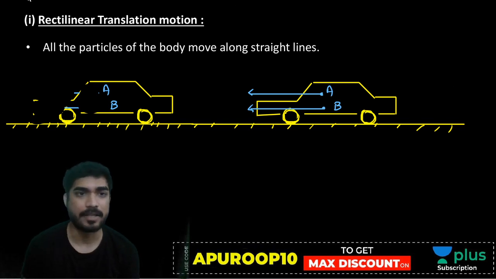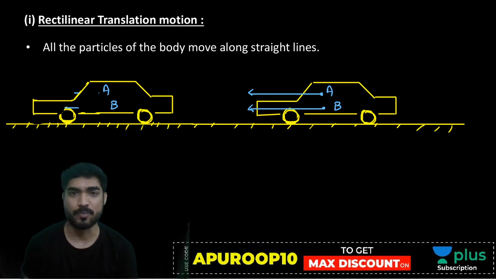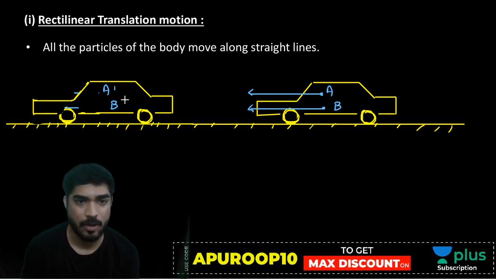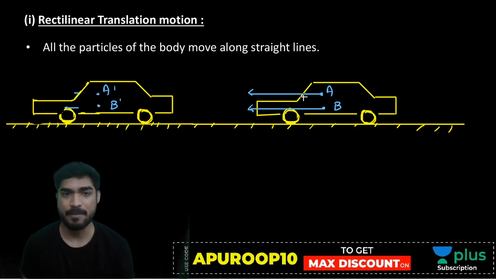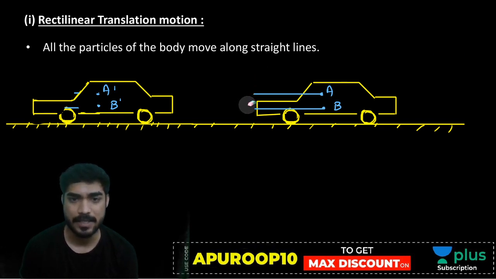So now my friend, after 10 seconds my car moved to here. So what is this point, beta? This is now A dash, and this is now B dash. Okay, the points are A, B, A dash, B dash. Now understand this, beta.